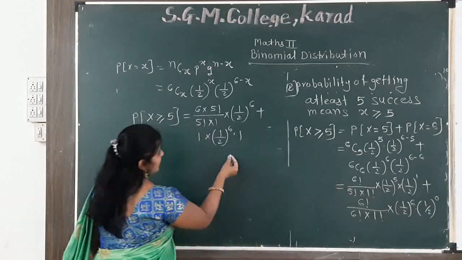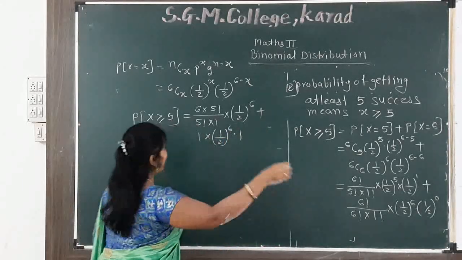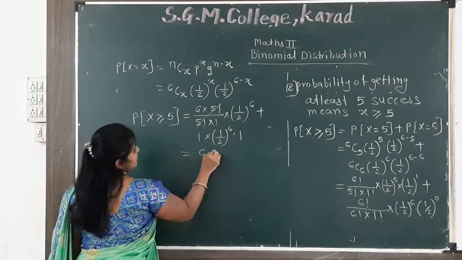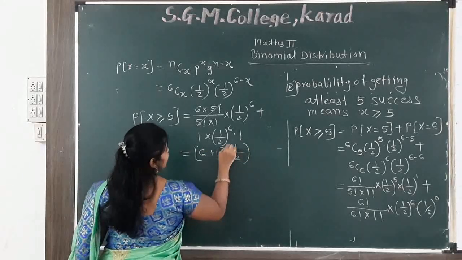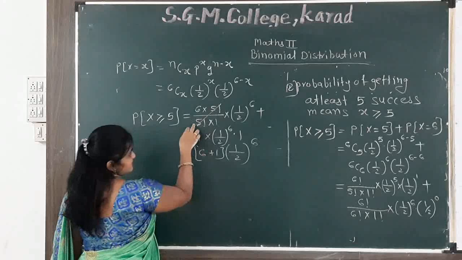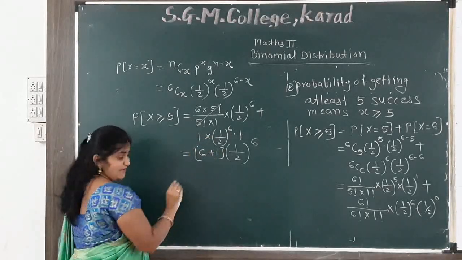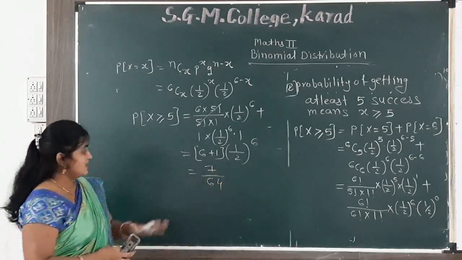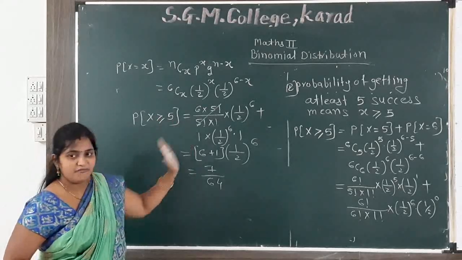So again here 1 by 2 raised to the power 6 is common. We take it outside. Simplify here, 5 factorial cancels out. 6 plus 1, multiplied by 1 by 2 raised to the power 6, because 6 factorial is remaining, here 1 is remaining. So 6 plus 1 is 7. 7 divided by 64. So this is my answer for getting at least 5 times odd numbers.